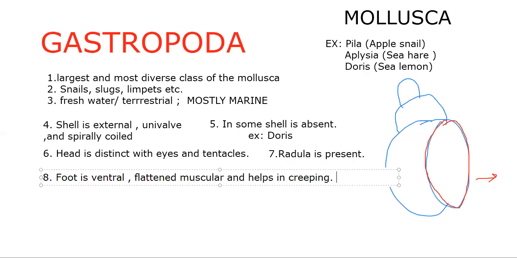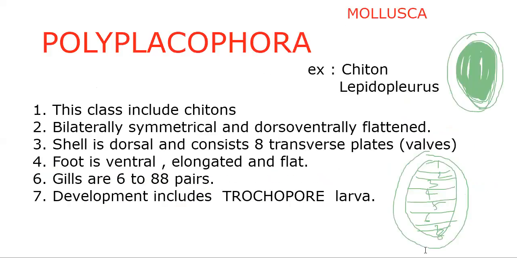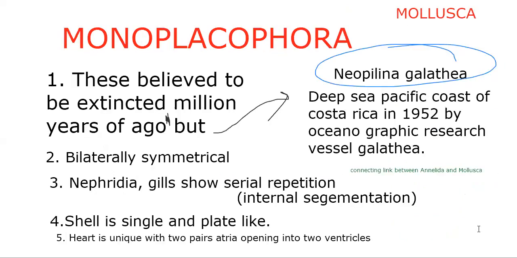So from the beginning we are following the foot, isn't it? In Aplacophora we said foot is absent, but there is a small representation in some animals as a midventral groove. In Polyplacophora, we said foot is ventral and flattened. And in Monoplacophora, the same, foot is ventral and flattened.